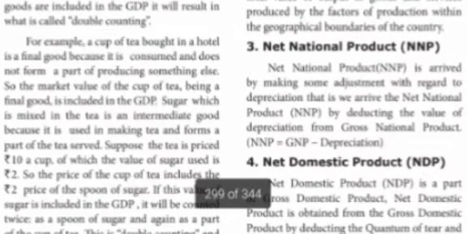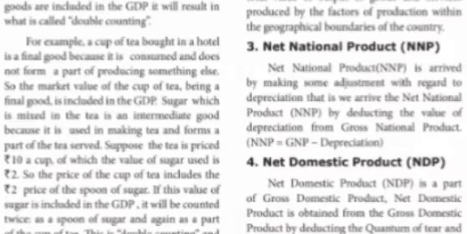For example, a cup of tea bought in a hotel is a final good because it is consumed. We are going to drink the tea. It is a final product and does not form a part of producing something. With the tea, we can't make any new things. So the market value of a cup of tea, being a final good, is included in the GDP. Sugar, which is mixed in the tea, is an intermediate product because it is used in making tea and forms a part of the tea served. Suppose the price of the tea is rupees 10.